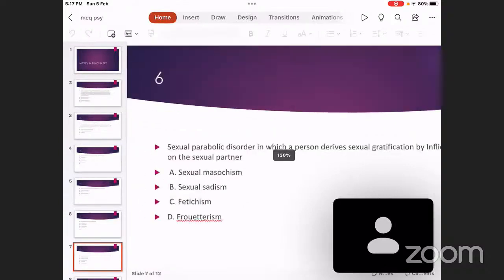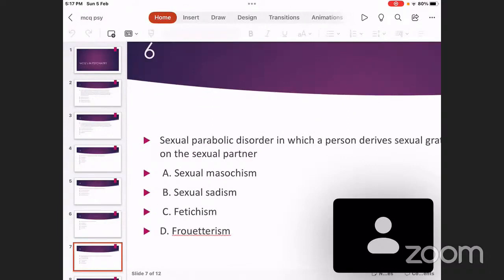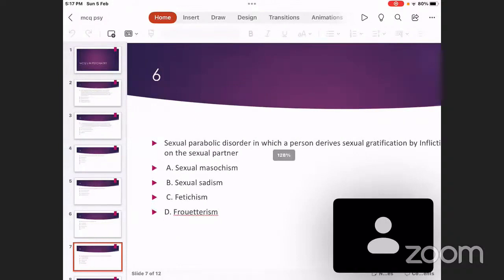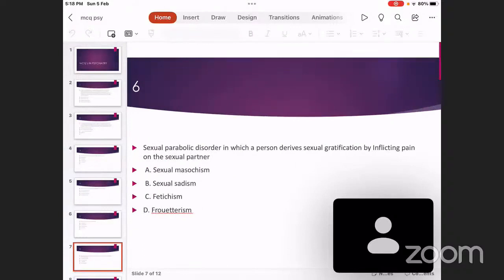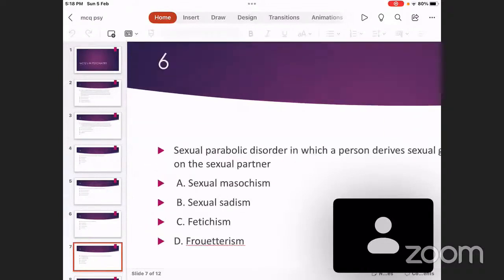Coming to the 6th question, going a little bit fast since we are supposed to finish at 5:30. A sexual paraphilic disorder, pardon the spelling mistake, it is not parabolic, it is paraphilic. Sexual paraphilic disorder in which a person derives sexual gratification by inflicting pain on the sexual partner is choice A, sexual masochism, choice B, sexual sadism, choice C is fetishism, and 4 is frotteurism. The answer to this question is choice B, sexual sadism.